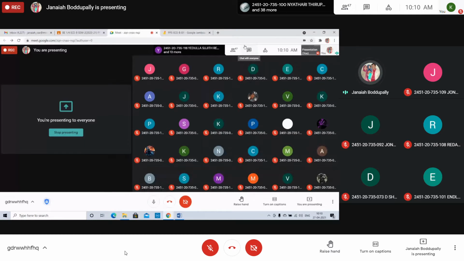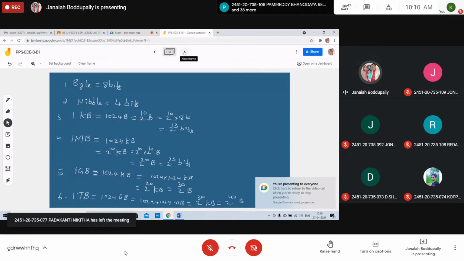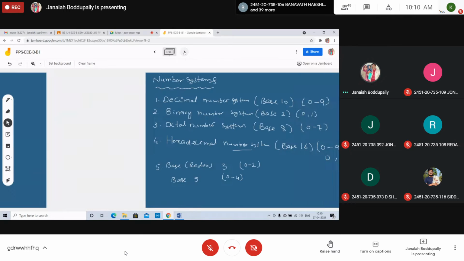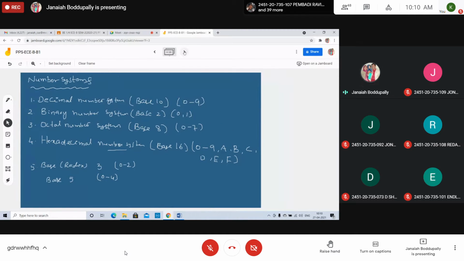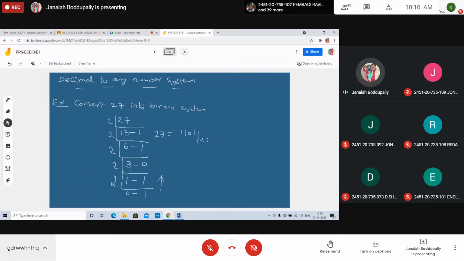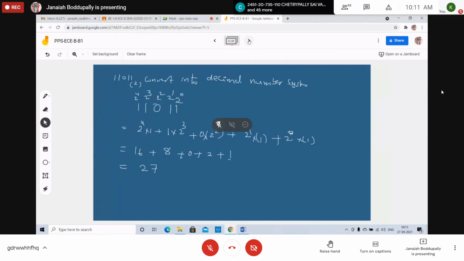How many of you joined? Okay, 45 joined. Okay, nice. Now let us discuss the previous class. We discussed data memory: what is a byte, what is a nibble, what is 1 KB. We also discussed number systems, conversion of number systems: decimal to binary, binary to decimal, to any other number system, and the reverse we can also convert.